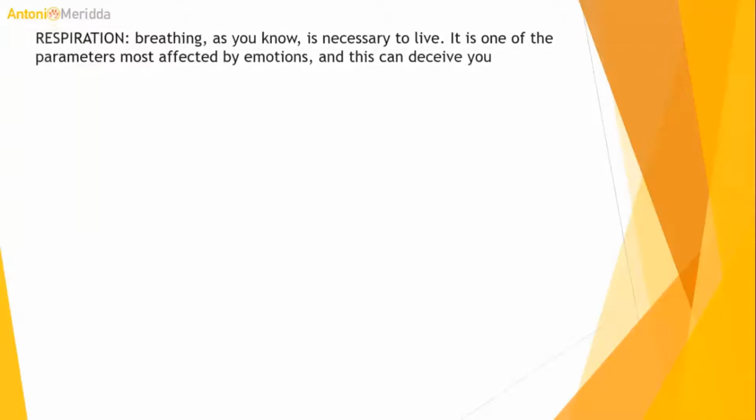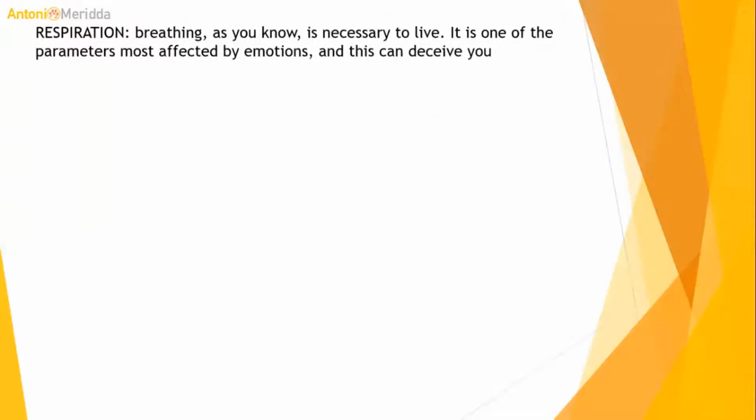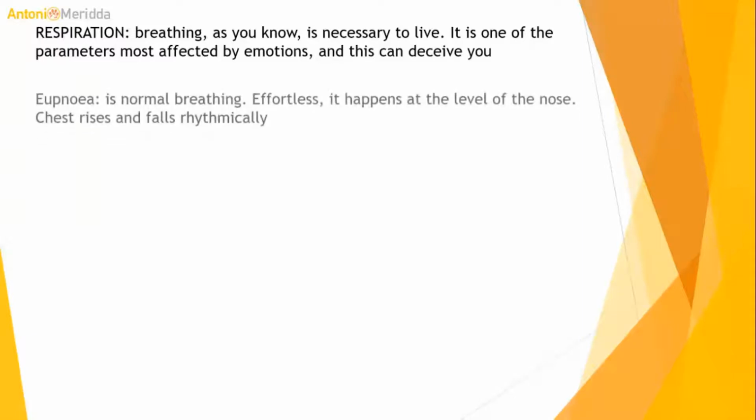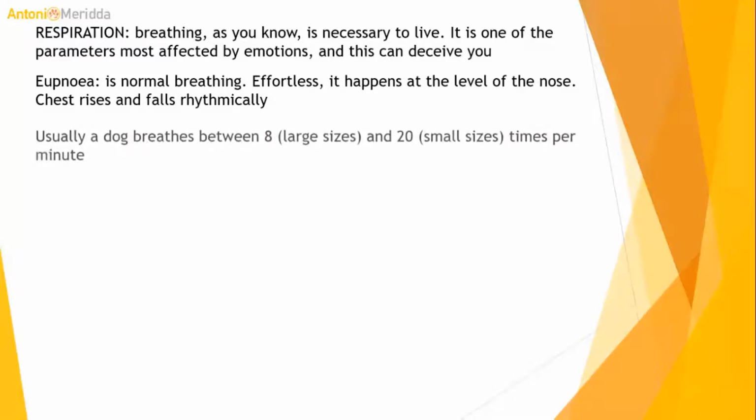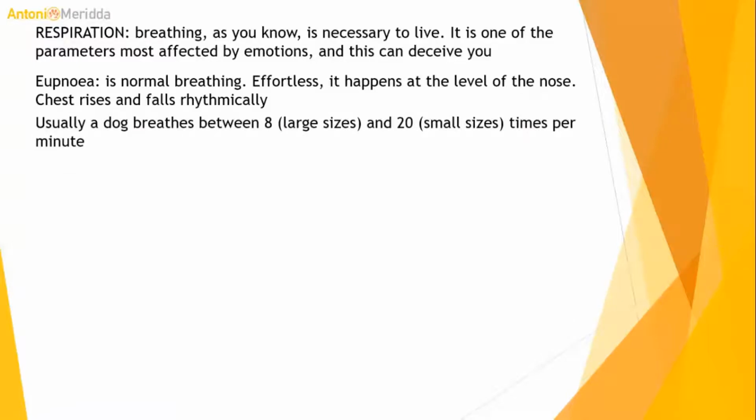Respiration. Breathing, as you know, is necessary to live. It is one of the parameters most affected by emotions, and this can deceive you. Eupnea is normal breathing, effortless. It happens at the level of the nose. The chest rises and falls rhythmically. Usually a dog breathes between 8 times per minute for large sizes and 20 for small sizes.